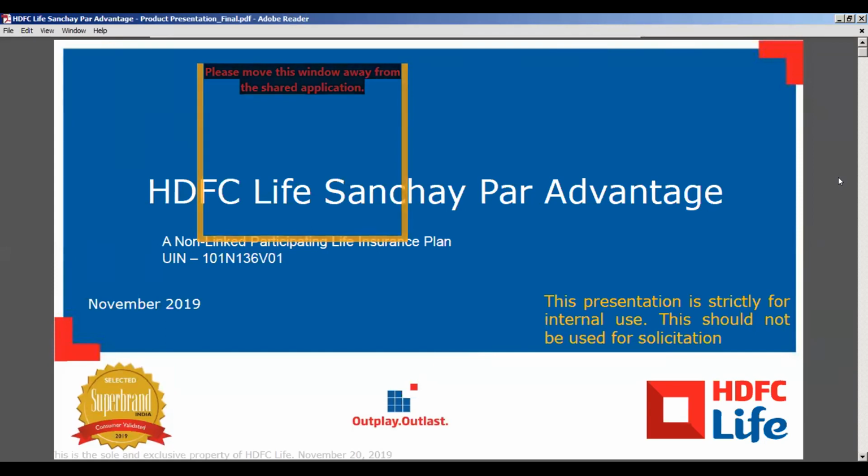In this plan, the customer will get whole life cover, with the security of protection till the age of 100 years. The customer has two options: the first is the immediate income option, and the second is the deferred income option.